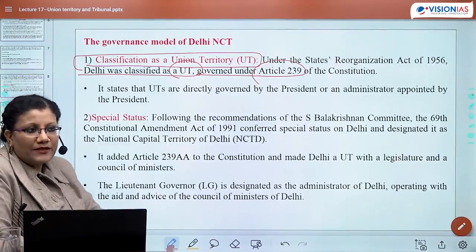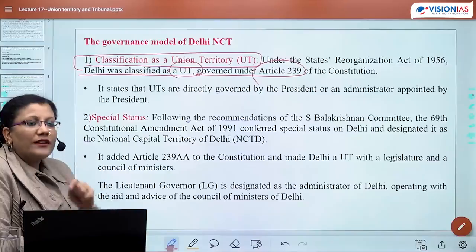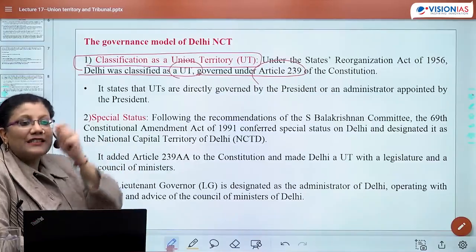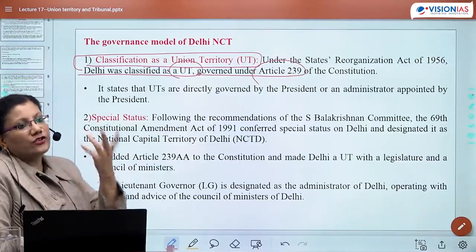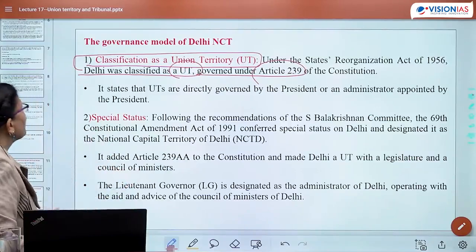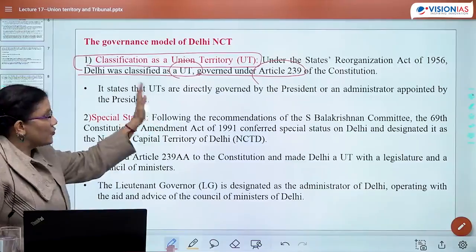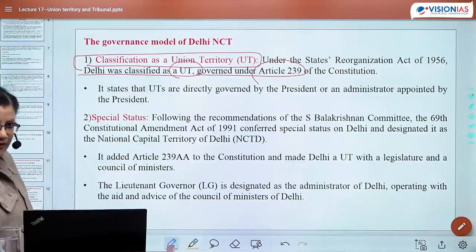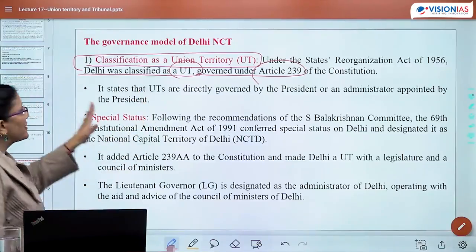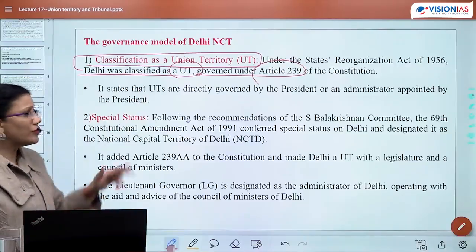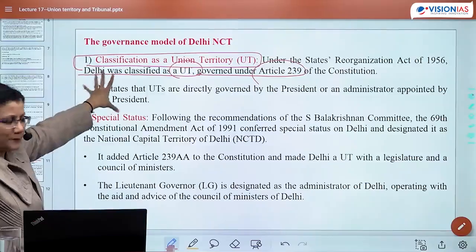After that happened the amendment wherein it became NCT Delhi, and therein its nomenclature also changed. It states that Delhi UTs are directly governed by the President or an administrator appointed by the President. So this was an initial conditioning.